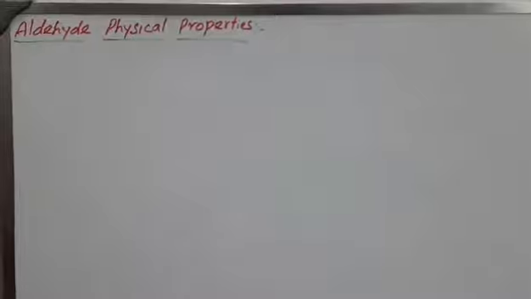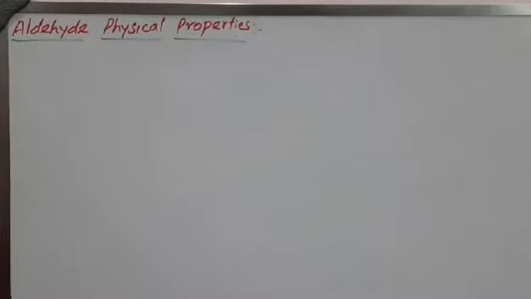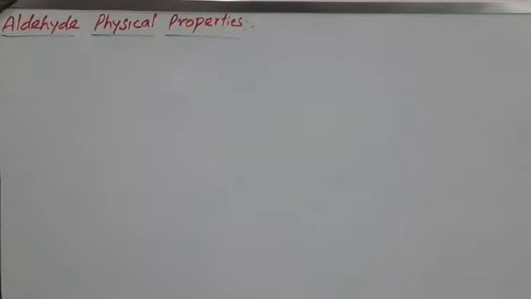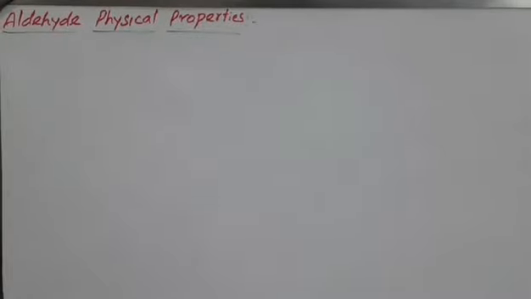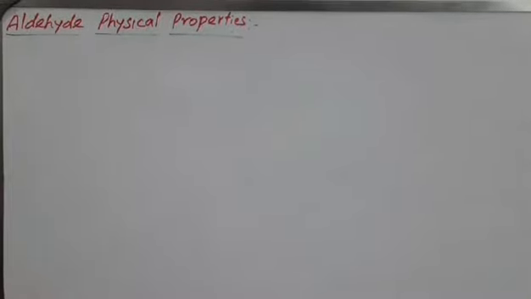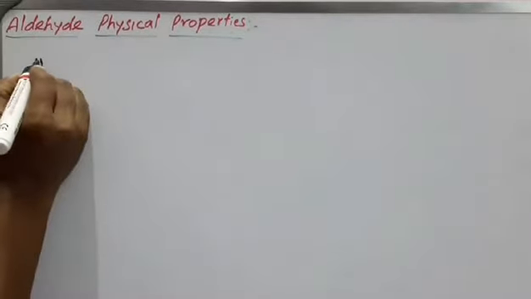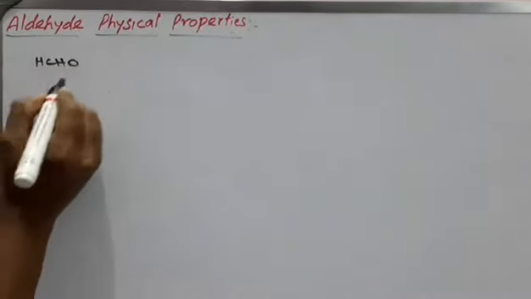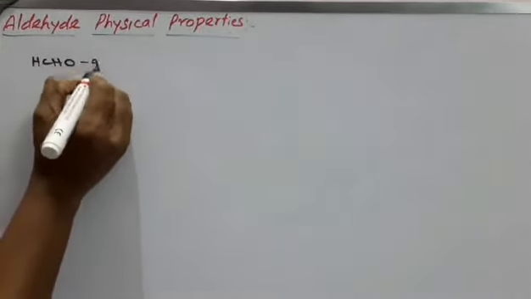We are going to see the physical properties of aldehydes and ketones, and also study the chemical properties. For aldehydes, we are studying methanal, ethanal, propanal. The lower members exist in the form of gas. Methanal means HCHO, which exists in the form of gas.